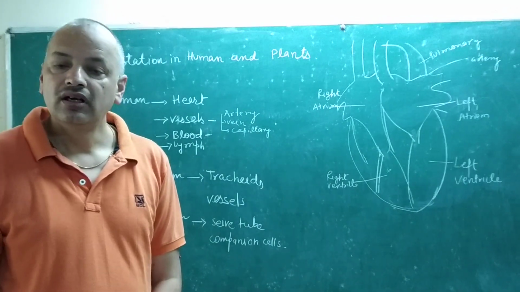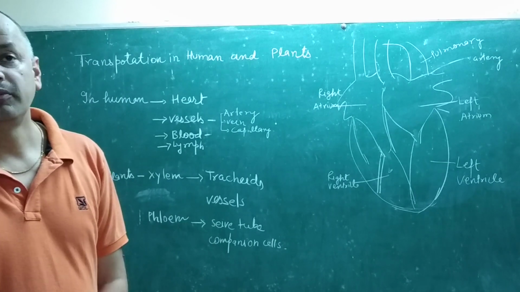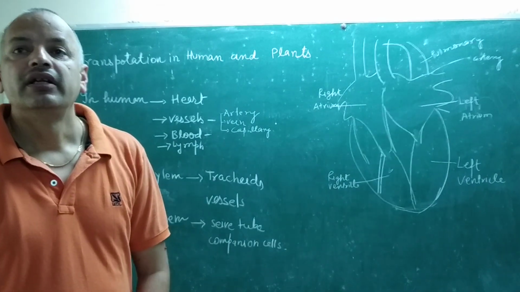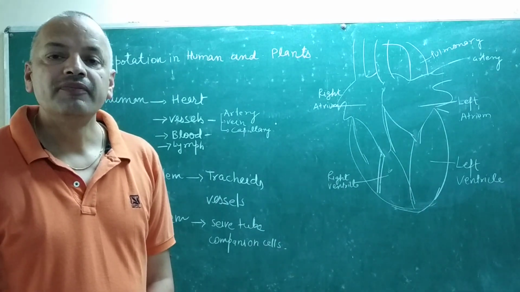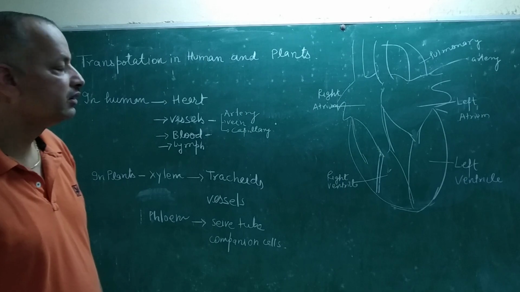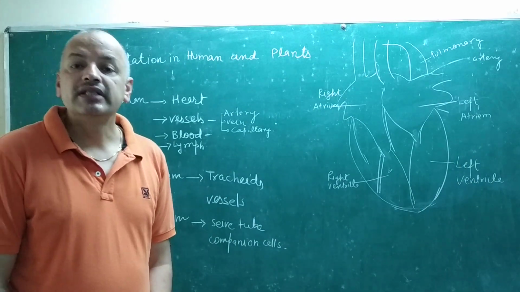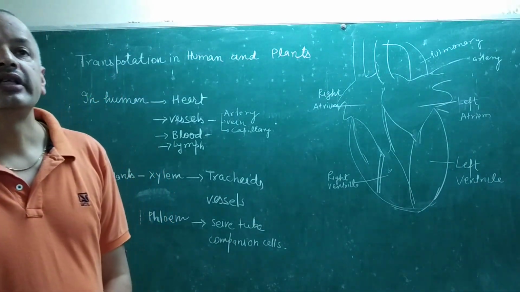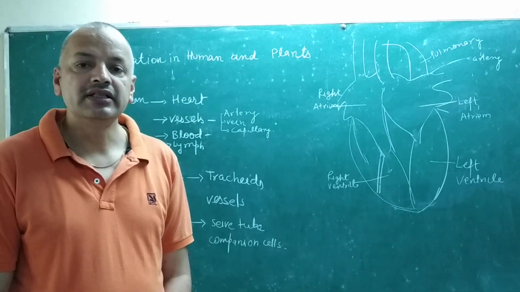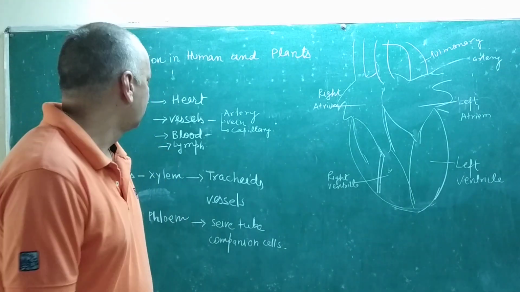And when both artery and vein meet together in the tissues or organs, they form a network, and that network is called capillaries. So capillaries, arteries and veins are the three groups of vessels or tubes which spread all over the body, and blood circulates inside these tubes.